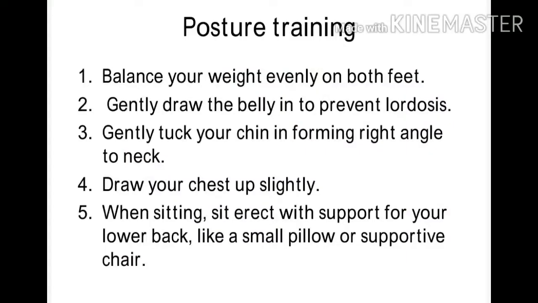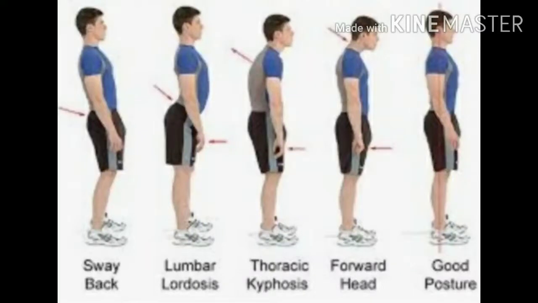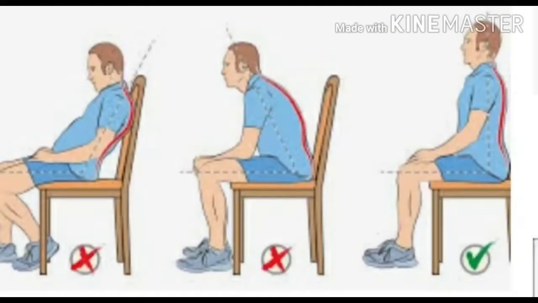Your posture can be corrected by balancing your weight evenly on both feet. You have to gently draw the belly in to prevent lordosis. Gently tuck your chin in forming right angle to neck. Draw your chest up slightly. And while sitting, sit erect with support for your lower back. Like a small pillow you can keep, or a supportive chair will be enough.